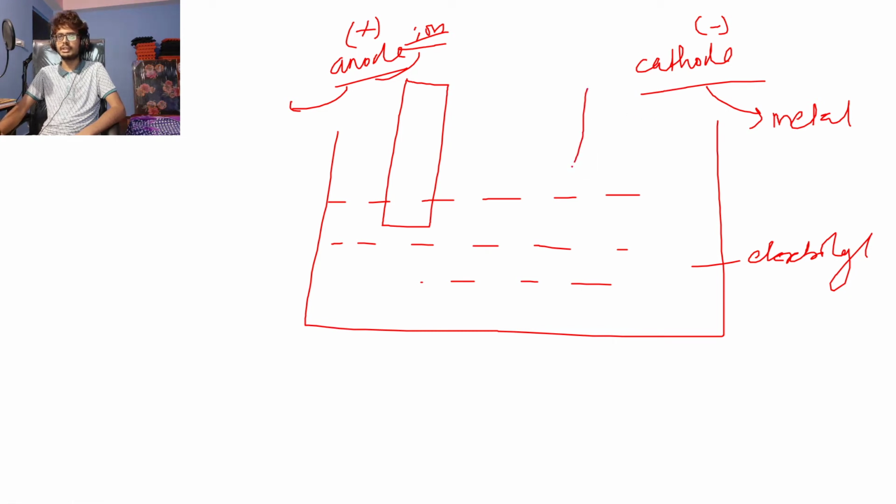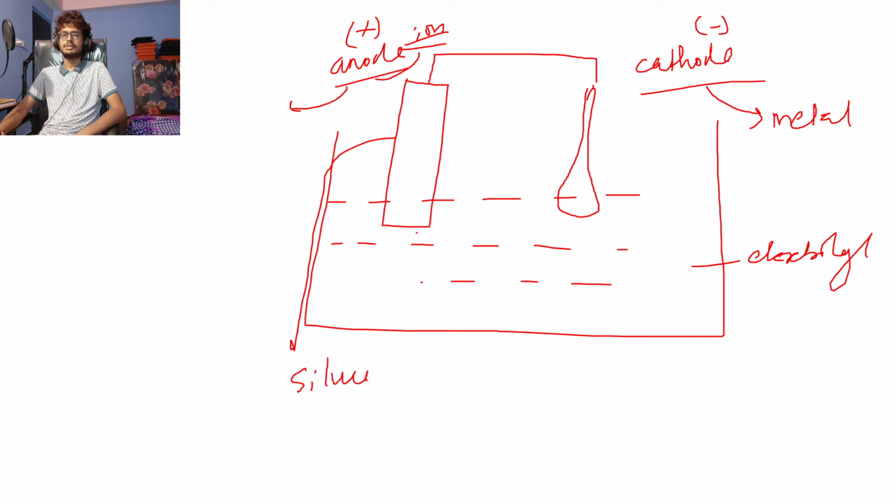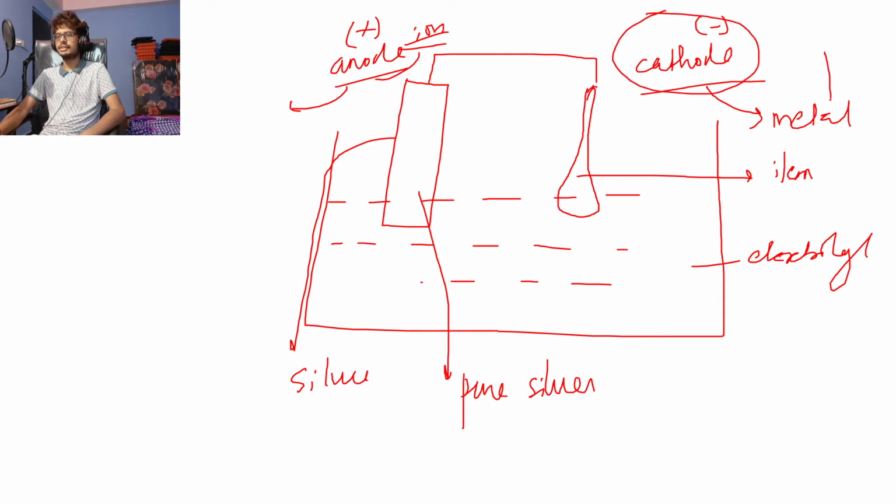So let's say I'm electroplating a spoon now. I can't draw a watch; it's difficult. So there's a spoon. So I'm electroplating a spoon with, let's say, the metal silver. So now this anode should be a block of pure silver, right? And this cathode should be the item to be electroplated. Because I've told you just 2 minutes ago that at the cathode metal gets discharged, right? So this metal will come through the electrolyte and get discharged at the cathode. So we can coat a layer of this metal over this, right?